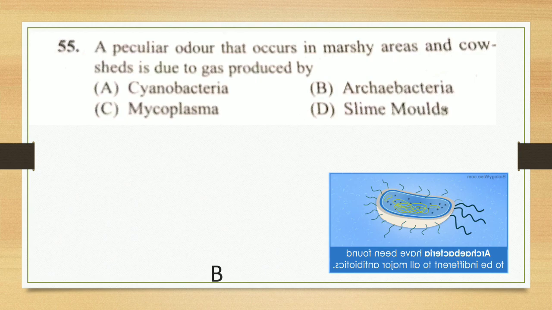Mycoplasma are the smallest living form and cause disease. Slime molds are protozoa-like organisms. So the answer is archaebacteria.